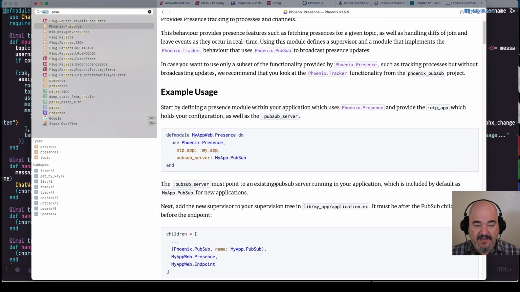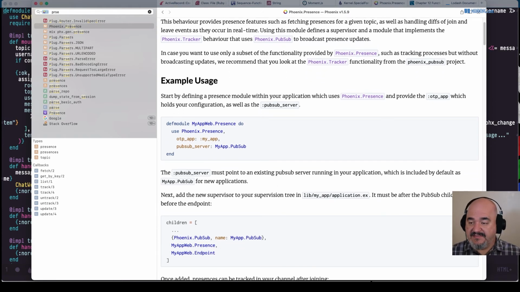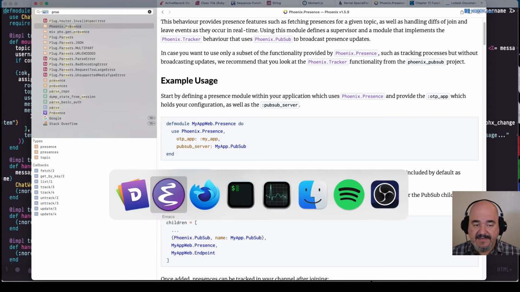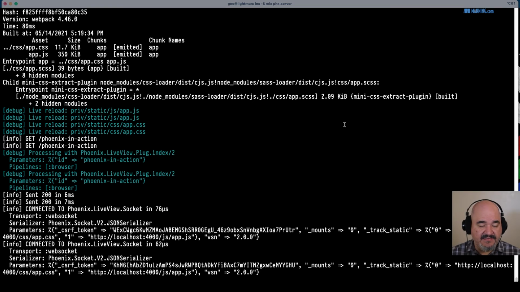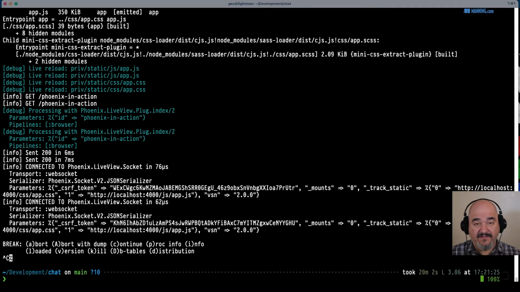All right, so we do need to do a few different things to set this up. Let me just look at something real quick. The easiest thing to do is that Phoenix provides a generator for presence. So let's just use that. So mix, I think it's phx.gen.presence.